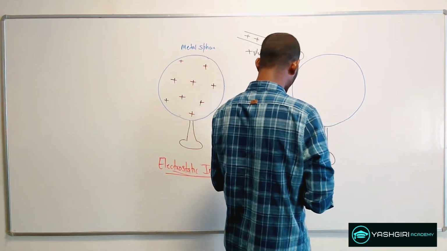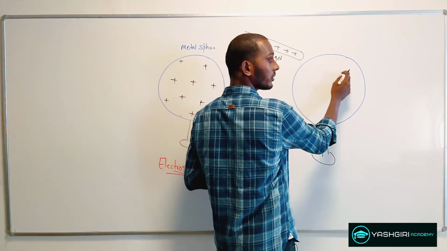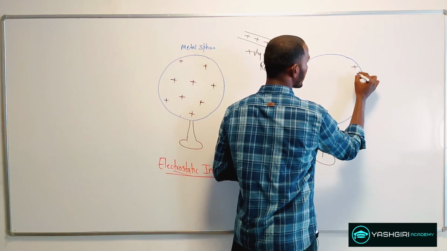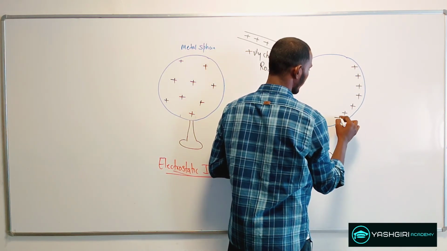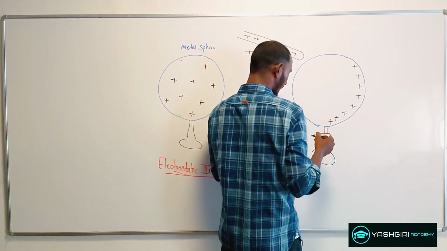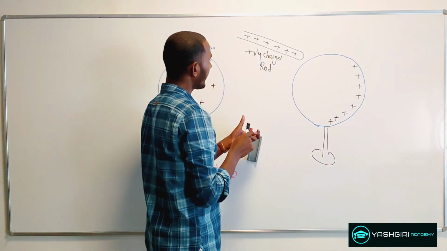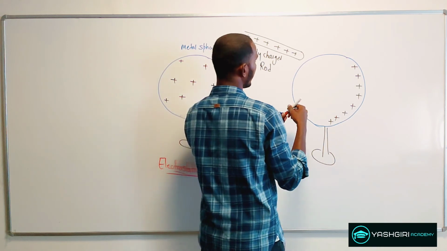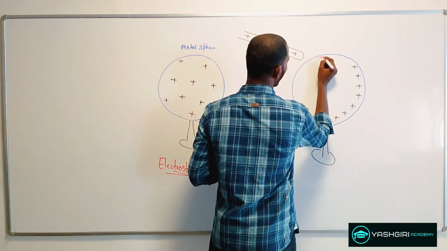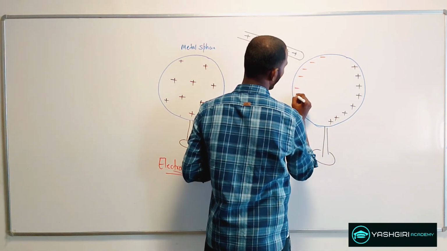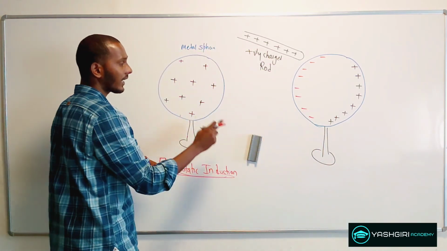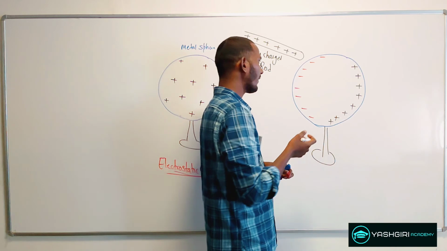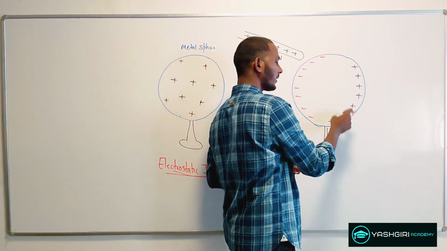Here, the like charges go to the further end. So let me say these are my positive charges, and the unlike charges will be available at the closer edge. So this is the electrostatic induction taking place. Now I want to take this positive charge out.